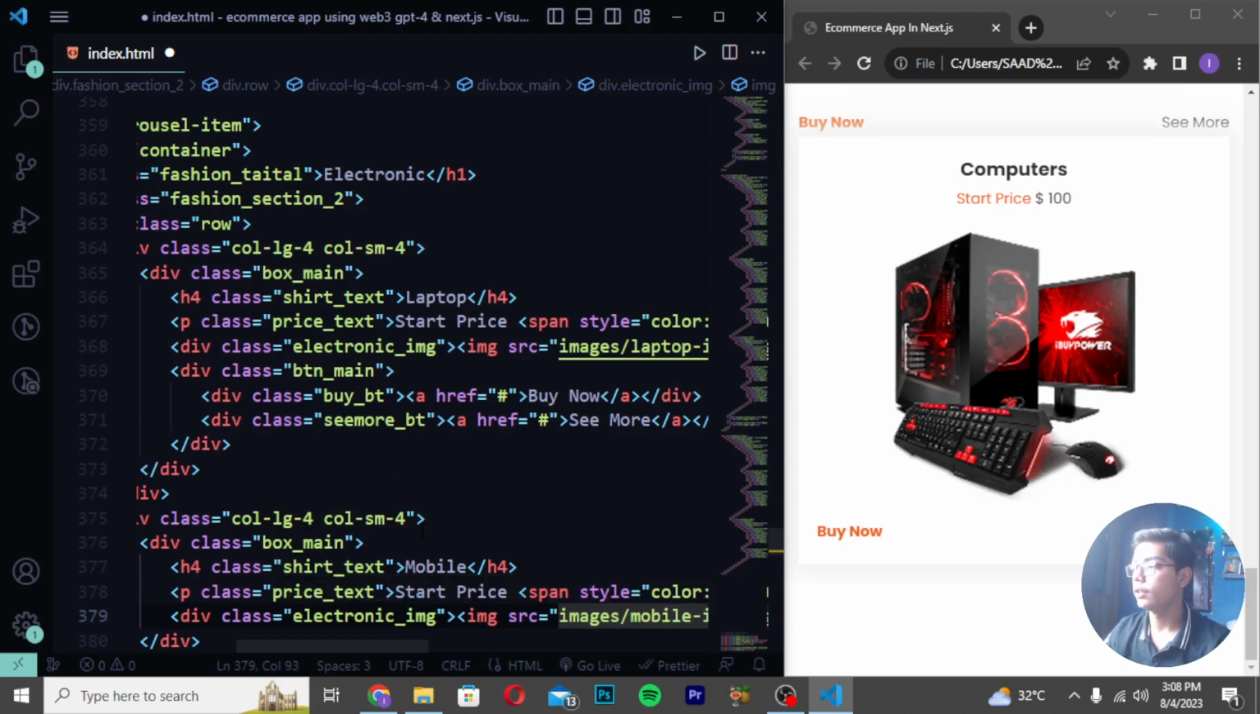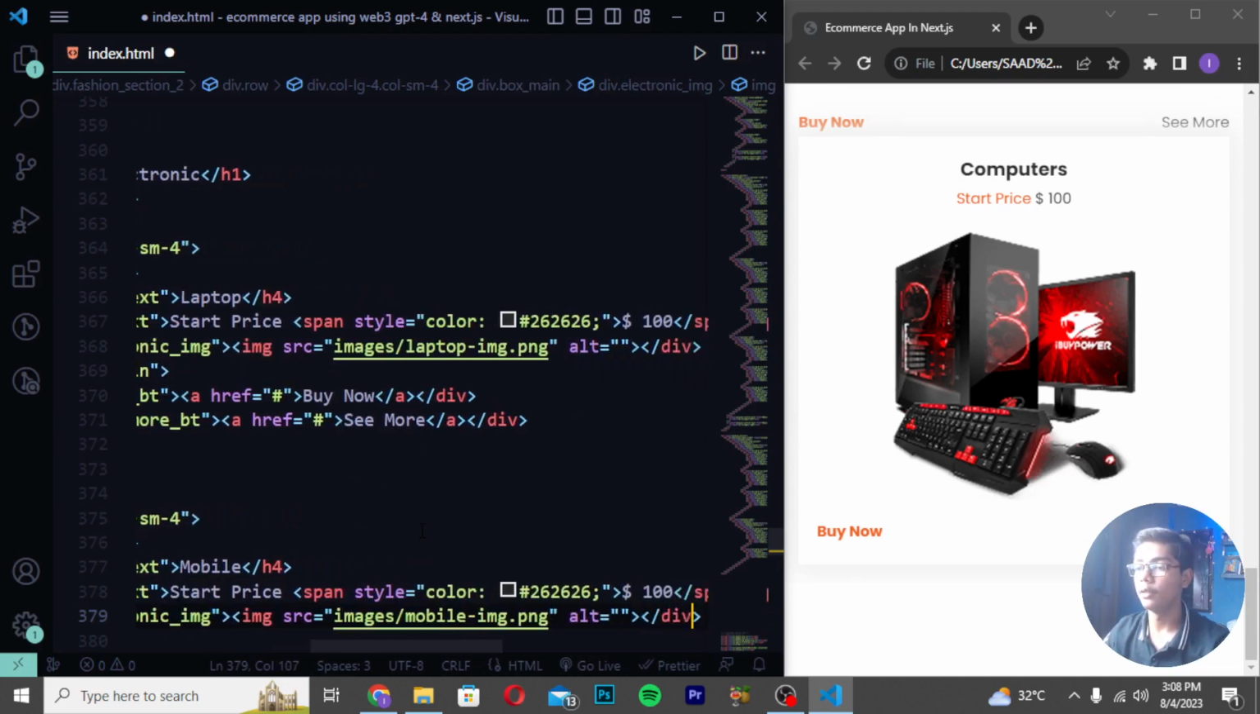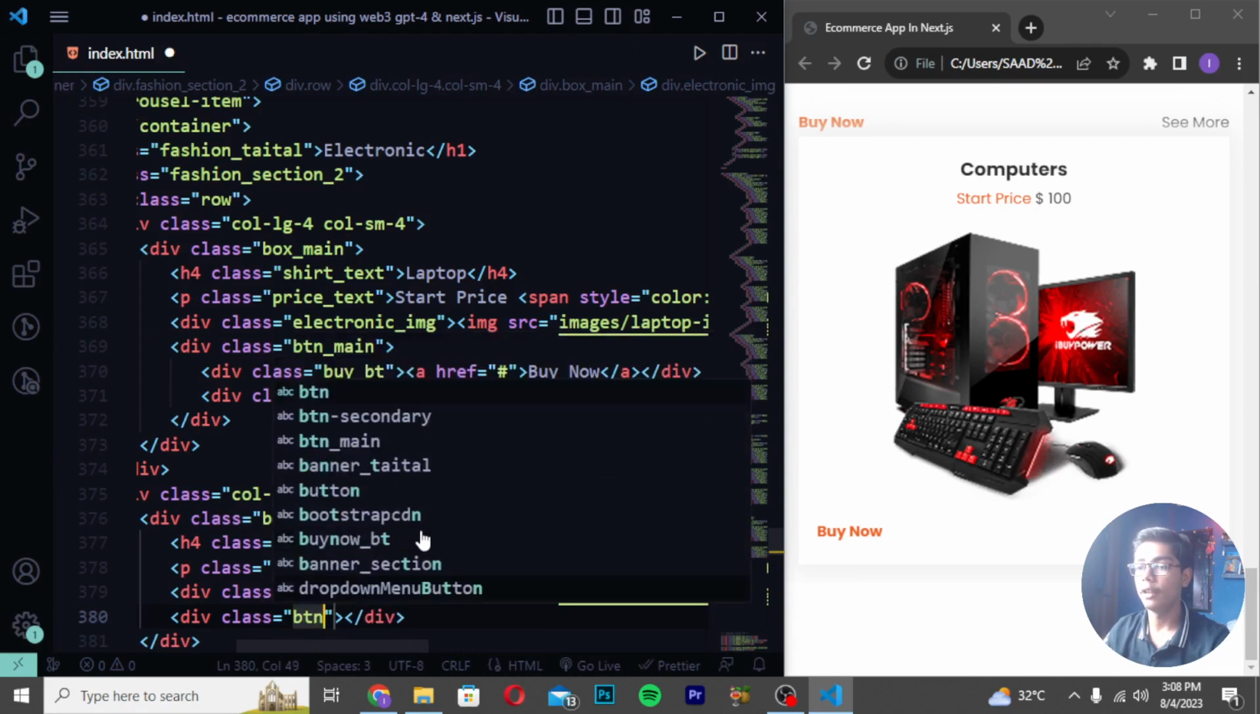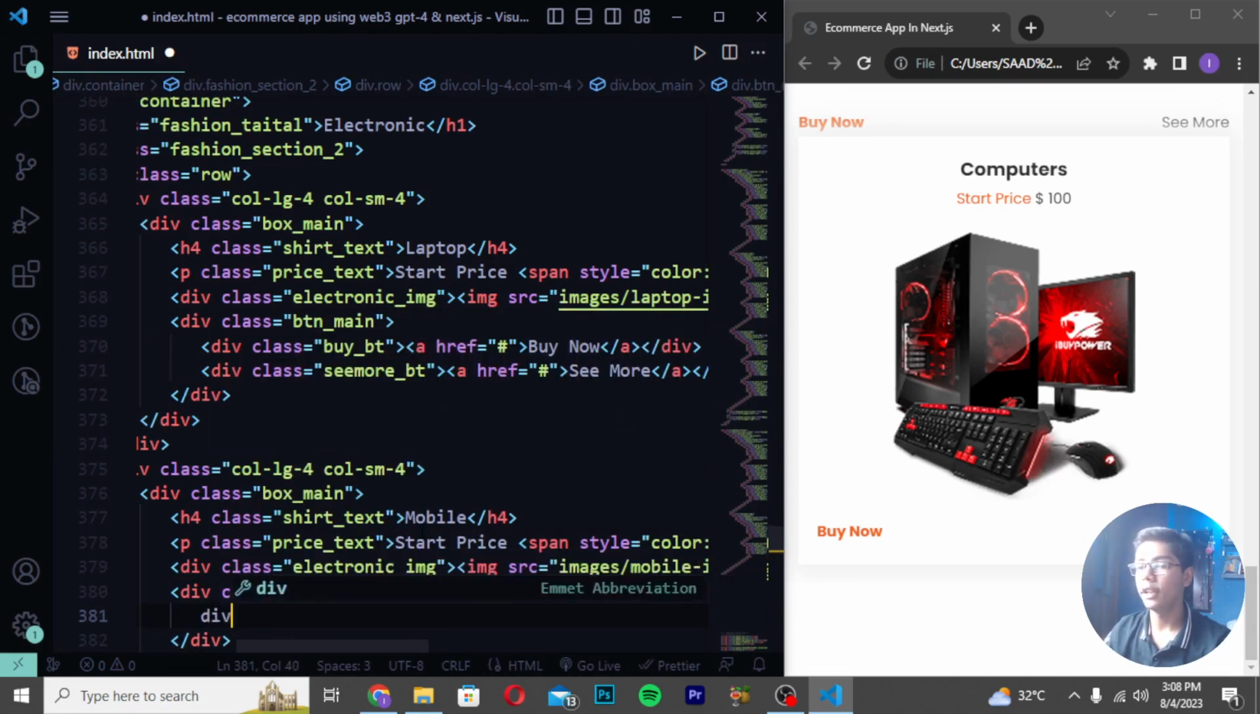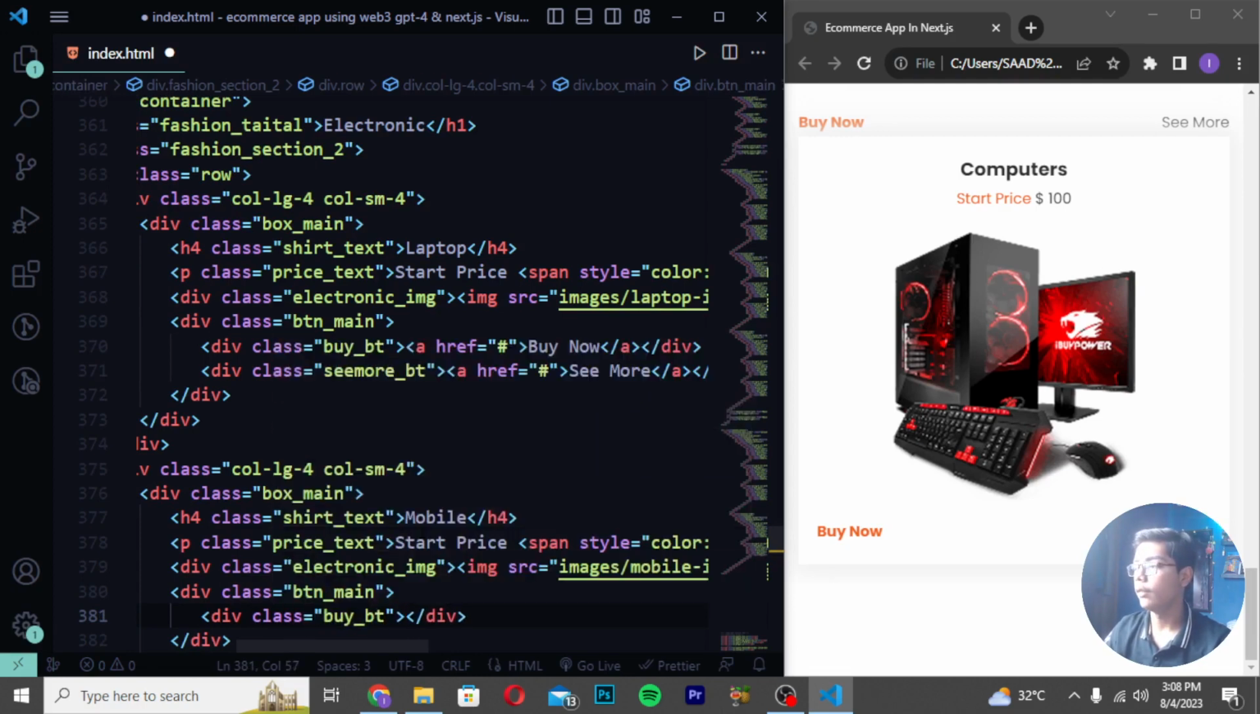So here I will be now just writing this. Then you have to move after the closing div and write a div class btn_main. Then move down and write a div class buy_bt. So when you have written this, you have to now write buy now.